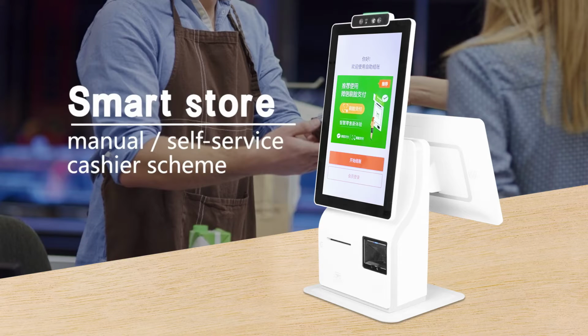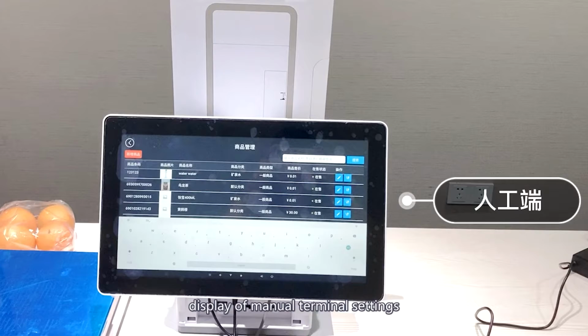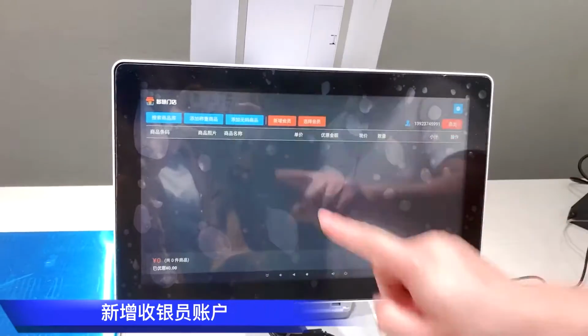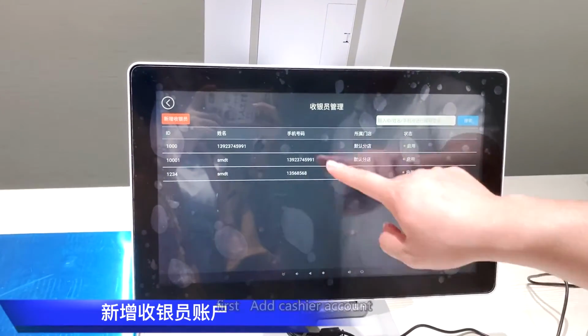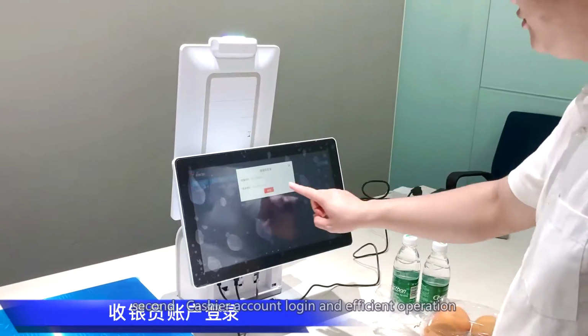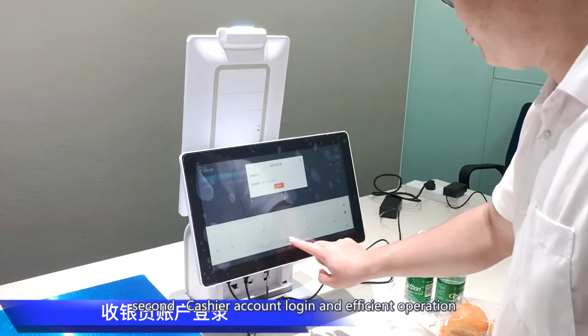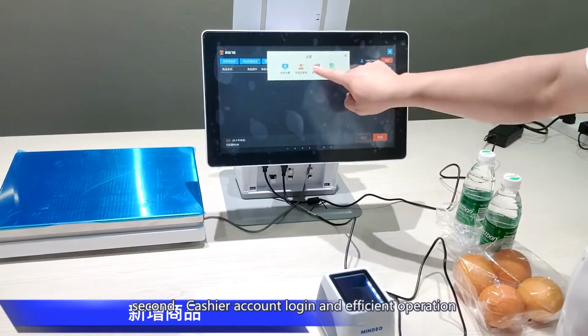Smart Store Manual Self-Service Cashier Scheme. Part 1: Display of Manual Terminal Settings. First, add cashier account. Second, cashier account login and efficient operation.